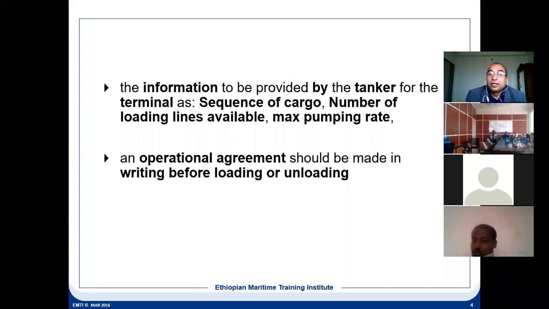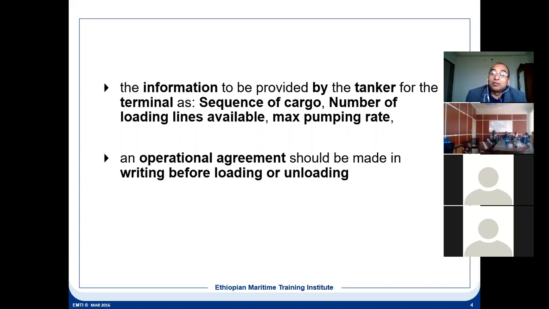It should always be in writing, so that nobody can deny. Immediately it can be proved that yes, it was agreed upon by both parties. So even the terminal or the ship cannot deny that we have not agreed to that.